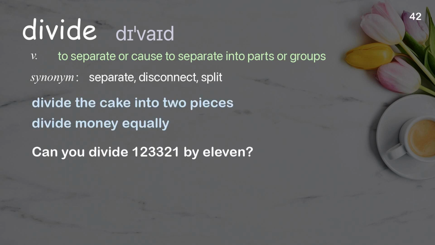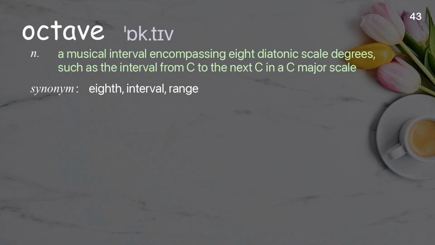Drape. To arrange or hang cloth or clothing loosely over something, typically in a decorative way, to cover or decorate loosely with material. Examples: Drape a coat. Drape a curtain. She draped a shawl over her shoulders to keep warm.